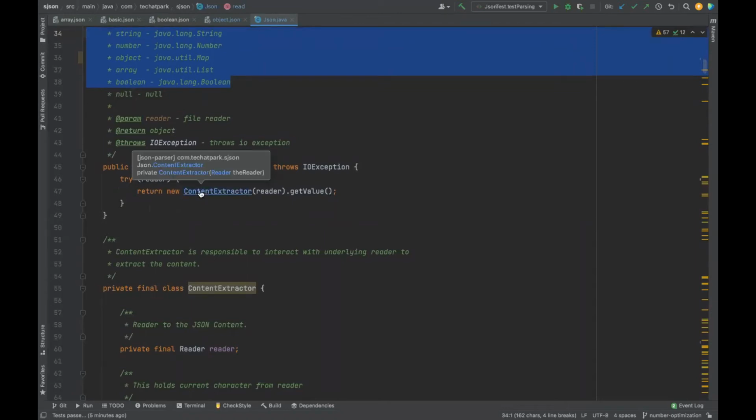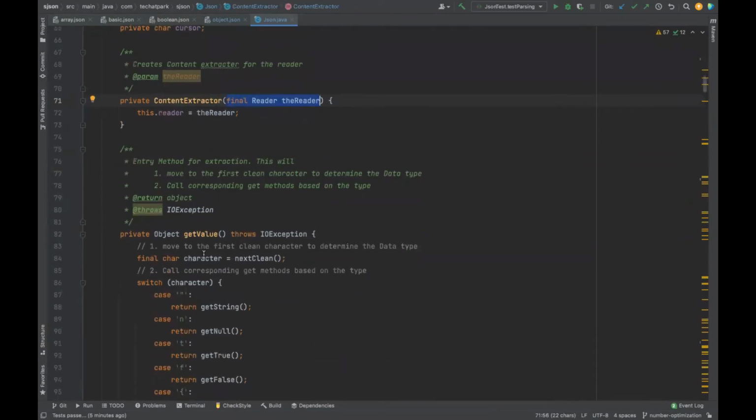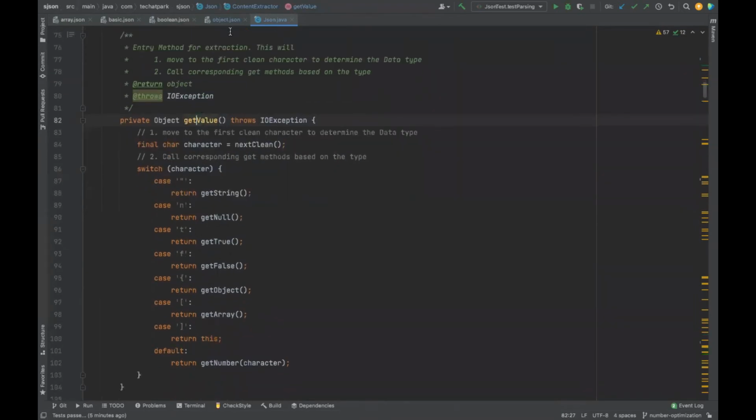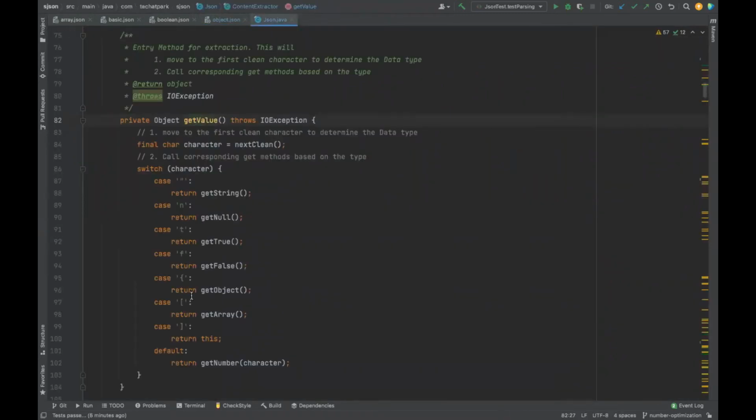Ultimately it gets into a content extractor. The content extractor is the one which gets the reader, and this reader is the Java IO reader, so you can pass your streams. It's going to get into the get value. The logic is very, very simple. It will open and look at the first character. If it sees an open brace, it considers that it is an object and fetches an object. If it sees a quote, it is going to get a string. If it is n, it is going to be null. If it is t, true; f, false; open bracket, it's an array. And this is a tricky part that I'll cover later, not in today's session. That's a different part. If anything doesn't fit, check it as a number.